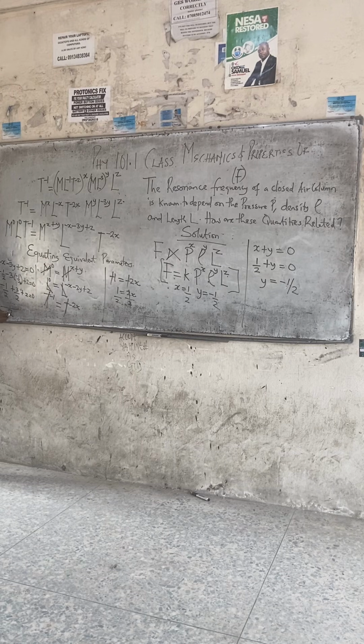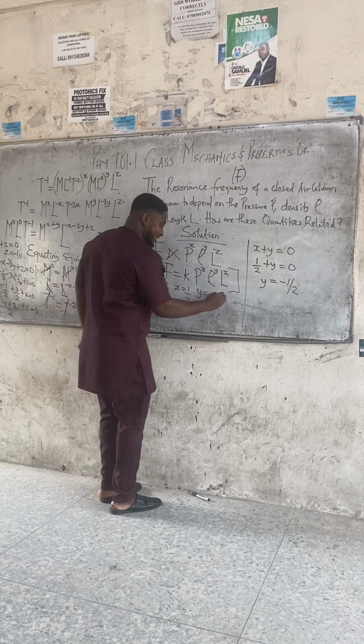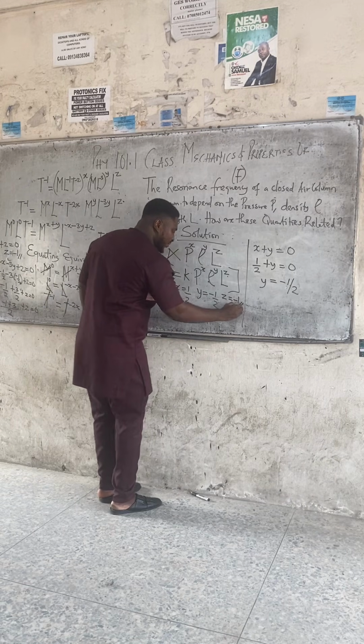The LCM is 2. Minus 1 plus 3 is plus 2. 2 divided by 2 is 1. So we have 1 plus z equals 0. Can 1 come to this side? So that z equals minus 1.